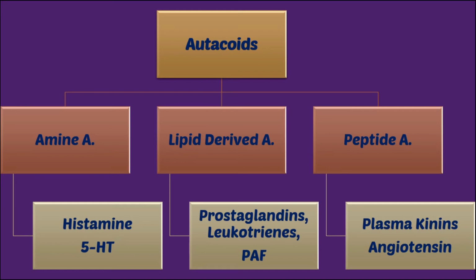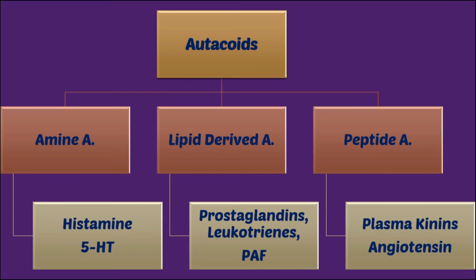Second is 5-hydroxytryptamine or you call it 5-HT or serotonin. So serotonin is having role as a neurotransmitter. Apart from that, it is present in platelets also and also it is present in our intestine which maintains our peristaltic movement.